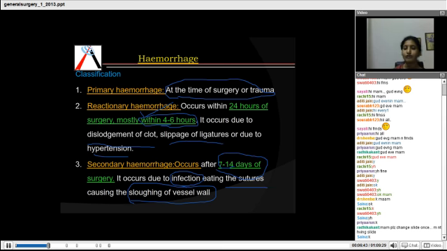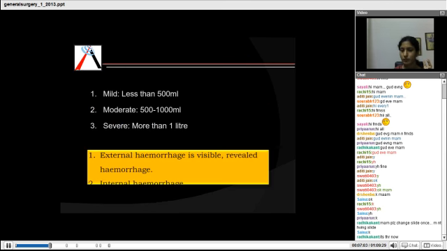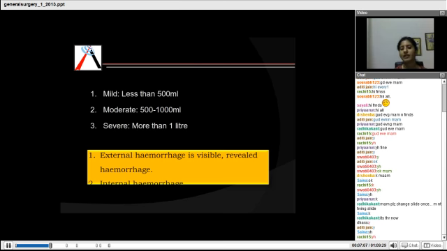Okay. So these are very important MCQs. The thing which you frequently get confused with is reactionary hemorrhage and secondary hemorrhage. So remember, secondary hemorrhage always occurs after reactionary hemorrhage. So do not get confused with these two terms. Clear, all of you? With the three types of hemorrhages? Okay, that was how the hemorrhage is classified according to the time when it occurs.